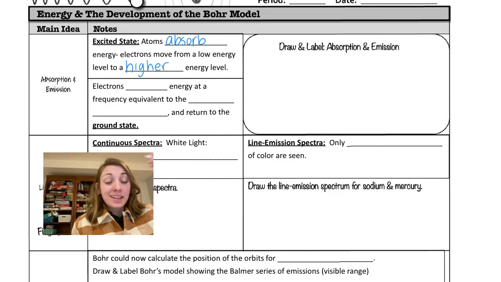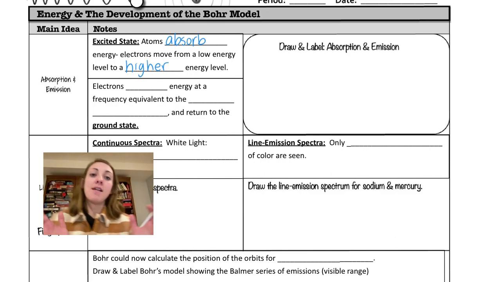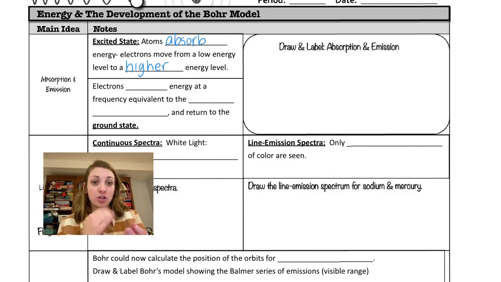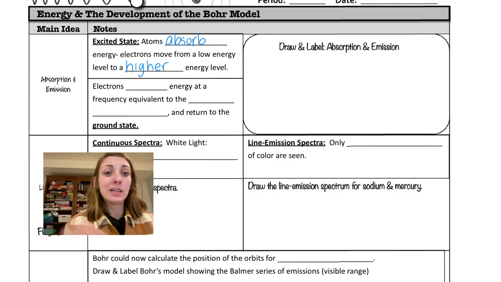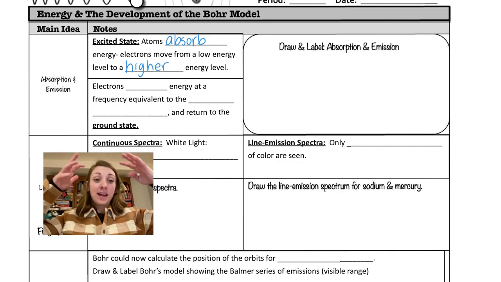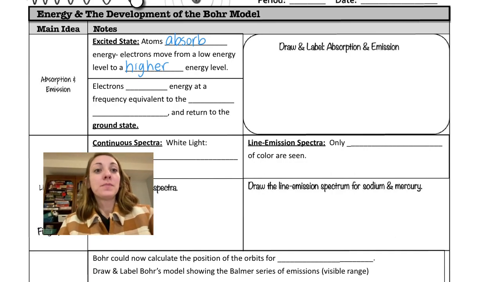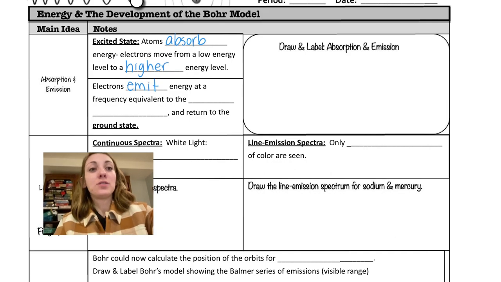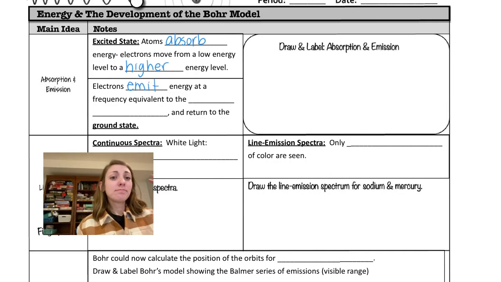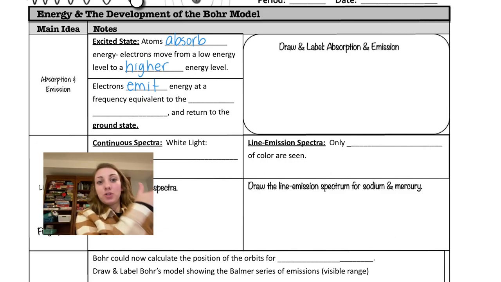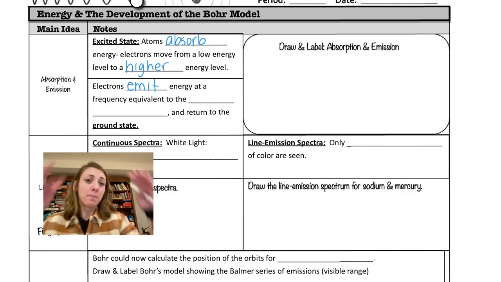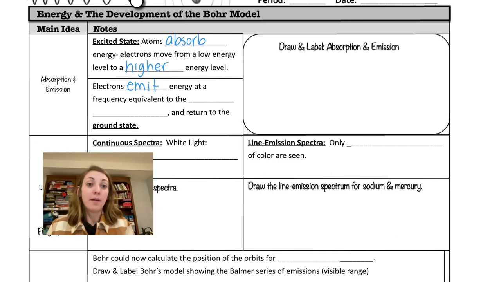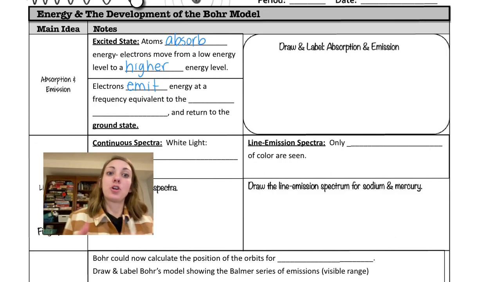Now, when they're at that excited state, eventually, nature tends towards stability. We like to get to our lowest energy point. We'll talk about that a ton when we talk about chemical bonding. And so eventually that electron's going to want to relax back down, and to do that it's going to have to emit energy equal to whatever it just absorbed. So if it absorbed two photons of whatever, it's going to have to emit two to get back to that ground state. Now, it might emit one and then one more. That would be fine, but it needs to emit enough to go back to where it started.